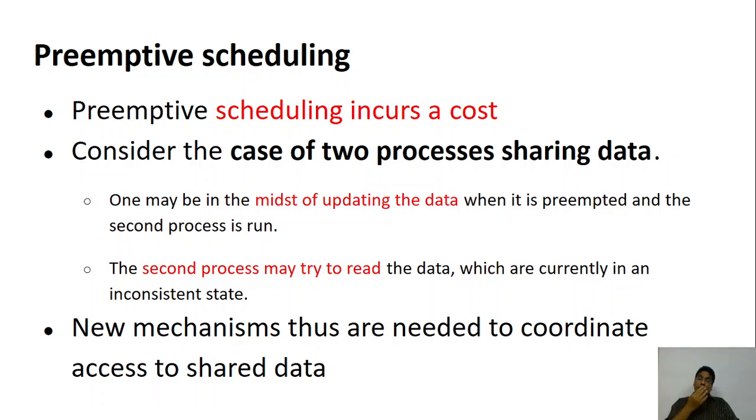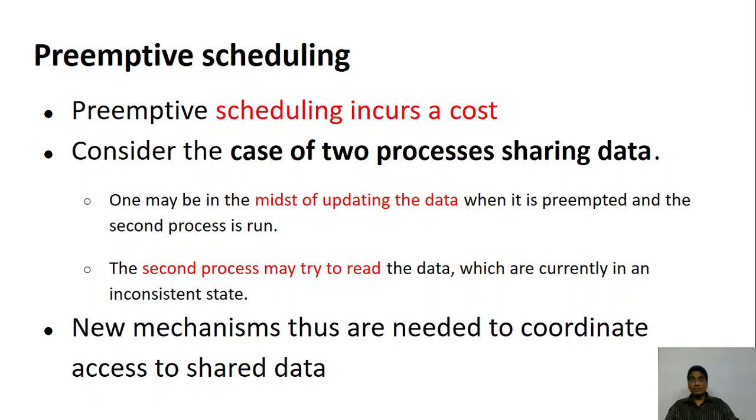Okay, one thing you must understand about preemptive scheduling is that preemptive scheduling incurs cost. What is the one cost? One cost is you are switching from one process to the other process. Switching requires context to be copied, to be saved, and to be loaded. It is a cost that is incurred. Okay, you are wasting some time in saving the context of the current process and loading the context of the other process. Okay, apart from this, preemptive scheduling may also create some unexpected problems.